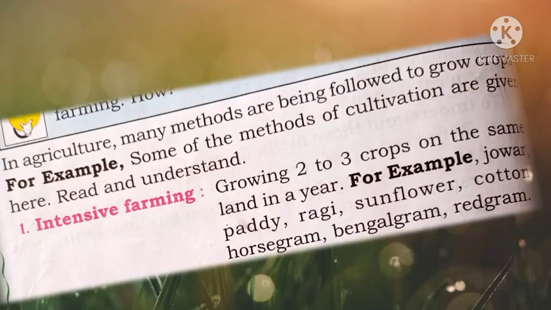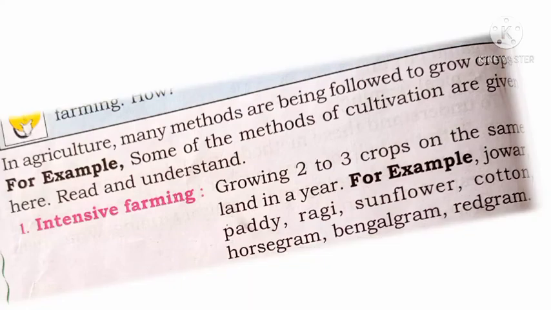In agriculture many methods are being followed to grow crops. For example, some of the methods of cultivation are given in your textbook. Open your textbook page number 108 and we will understand that. See the methods of cultivation: one is intensive farming, mixed farming, and the third one is plantation farming. These are also methods of cultivation of agriculture.